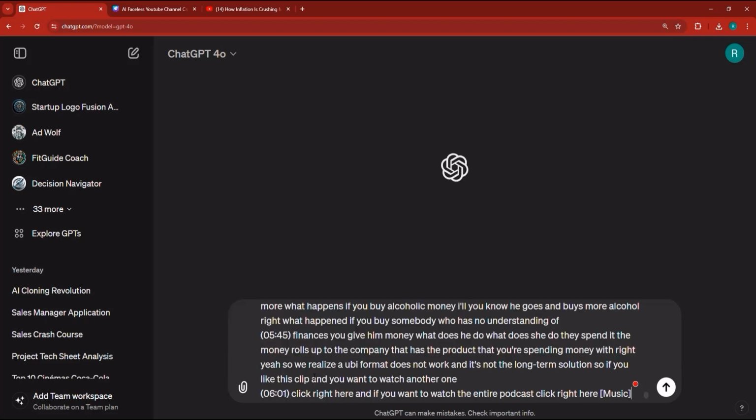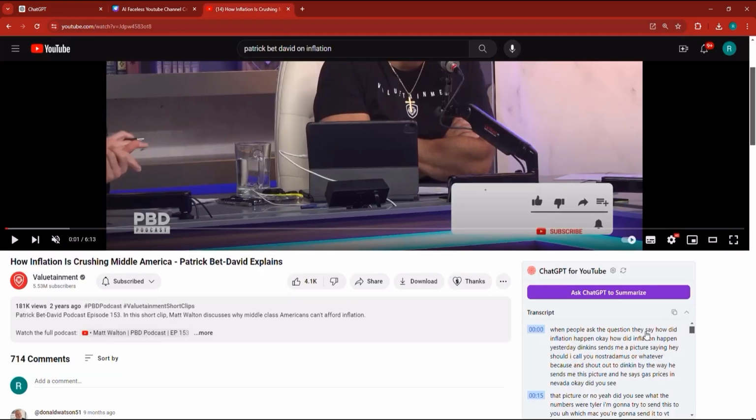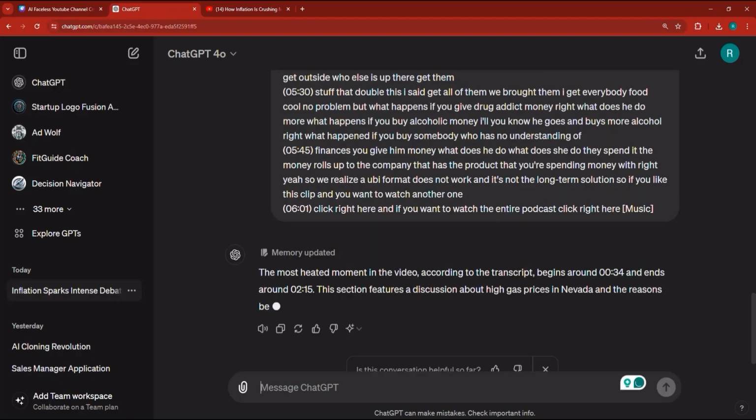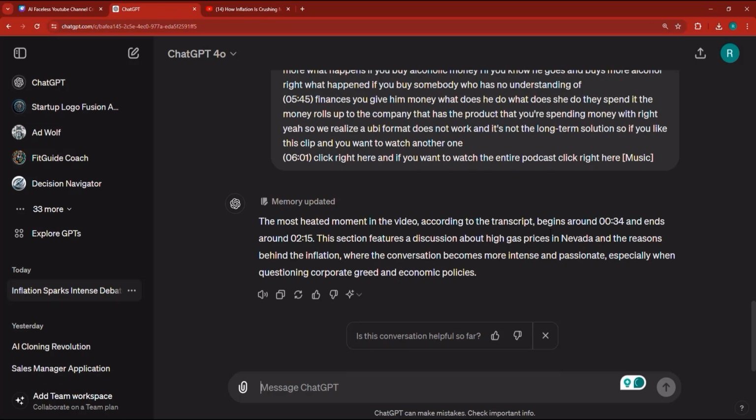And I'm going to paste in the transcript. Now, the transcript basically has these timestamps, and they tell precisely when every moment starts and the finishing of every moment. And what I want to do based on that, I want it to tell me precisely when the most heated moment starts and when it finishes.